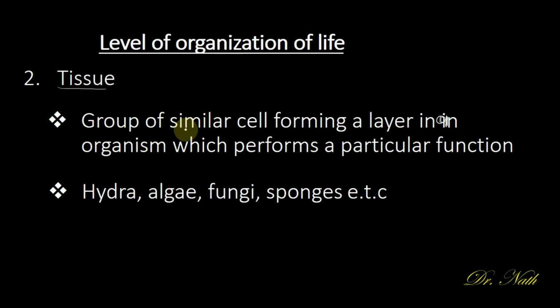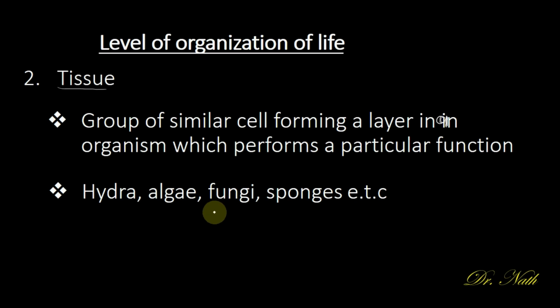Examples of organisms that occur at the tissue level of organization of life are hydra, algae, fungi, sponges, etc.